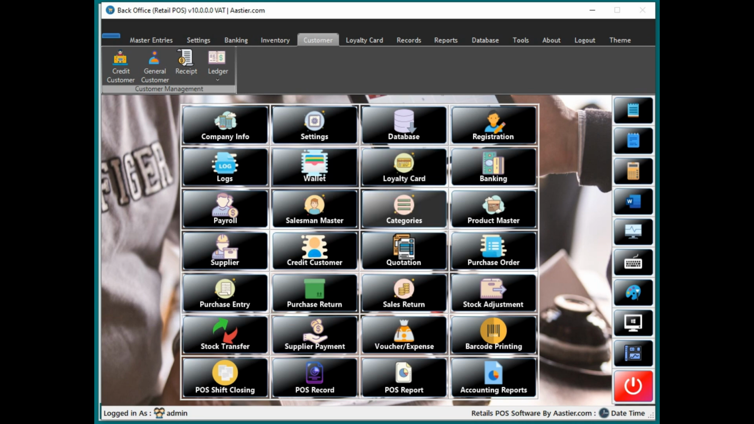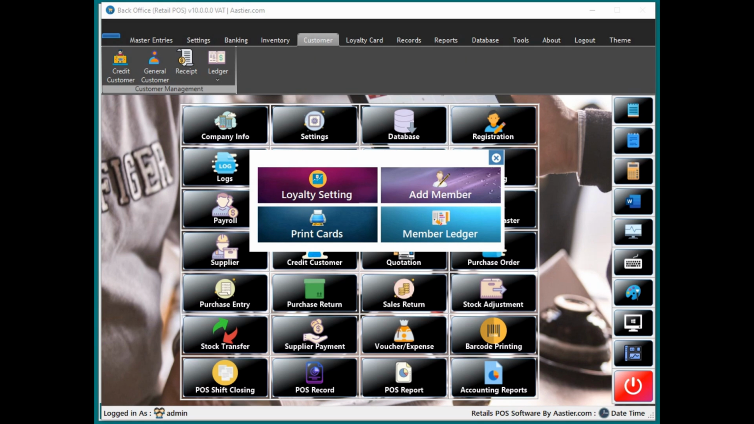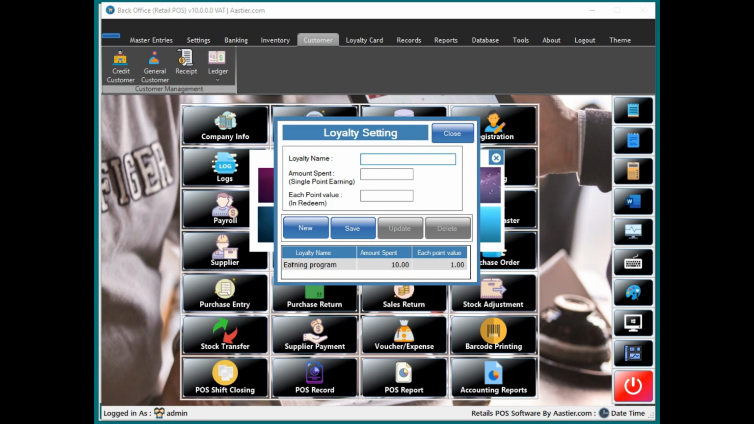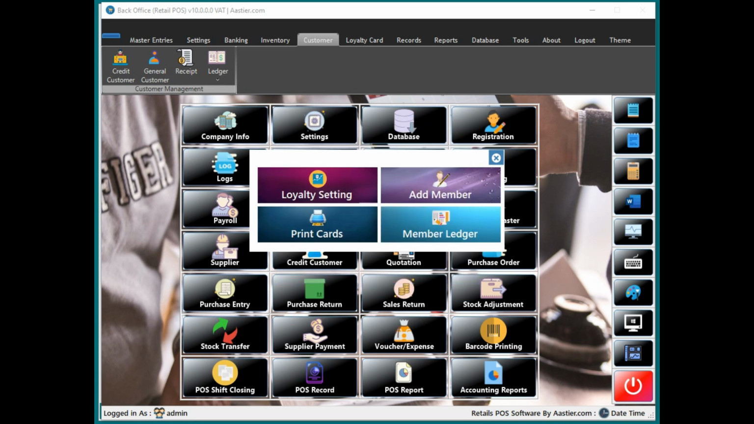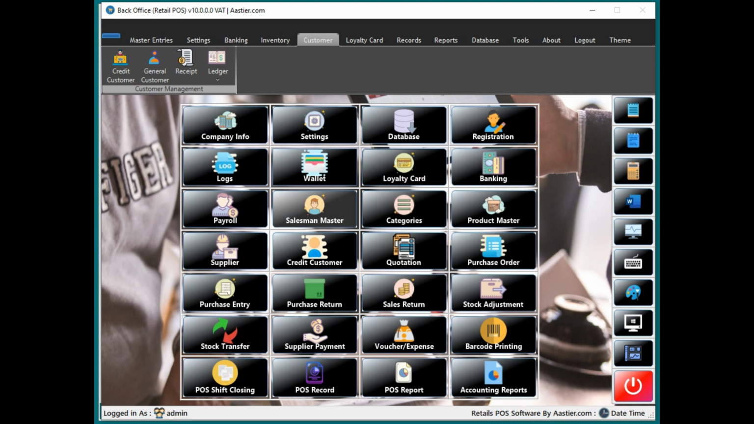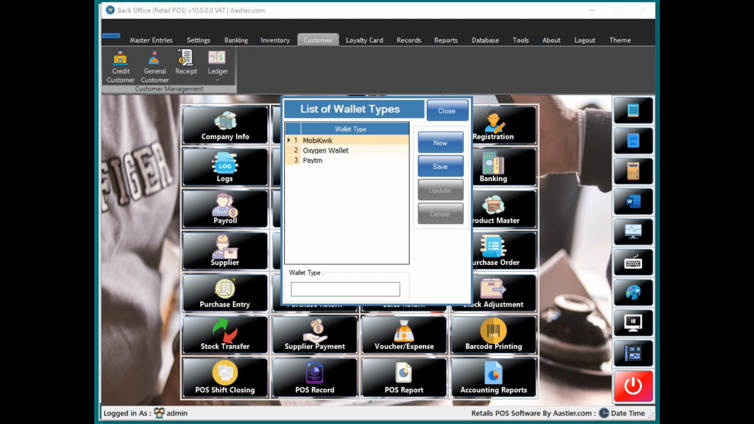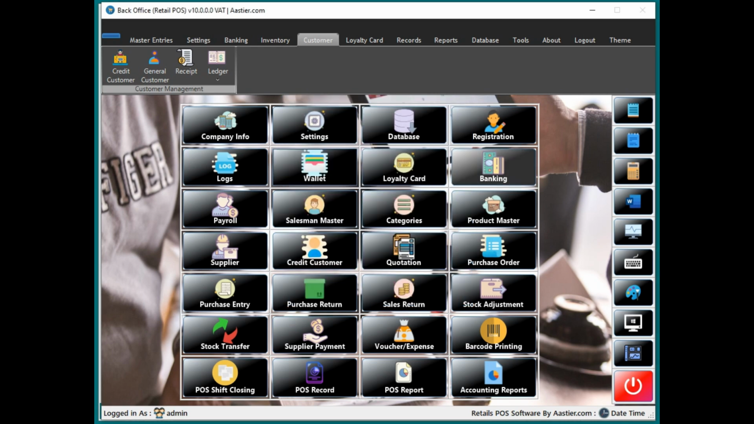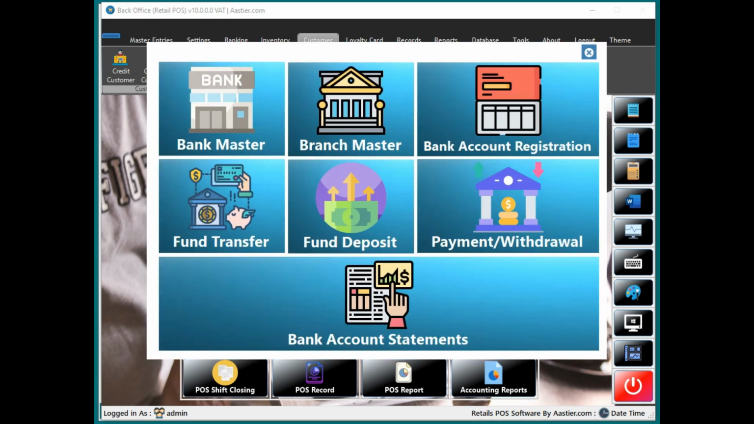Wallet, loyalty card. Here you can just create the loyalty card, and everything you can just manage from here. How much the amount, single point earnings, that kind of informations, each point of value, everything you can manage from here. And wallet, you can just create the wallet and everything from here. And bankings, your complete transaction, bank accounts management, you can just do from here.